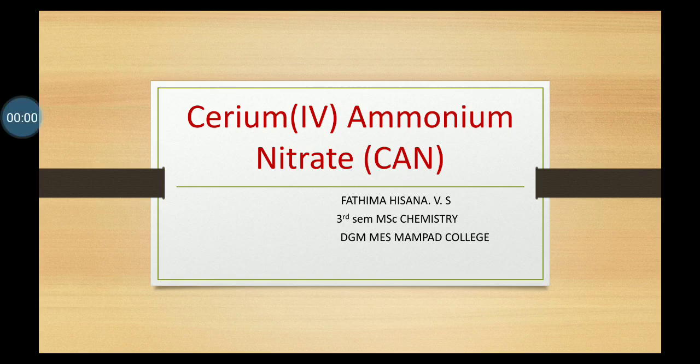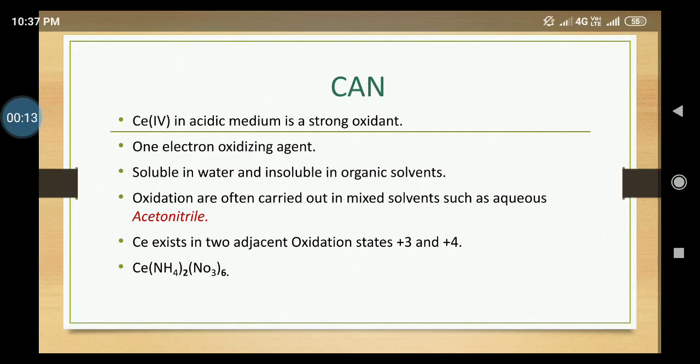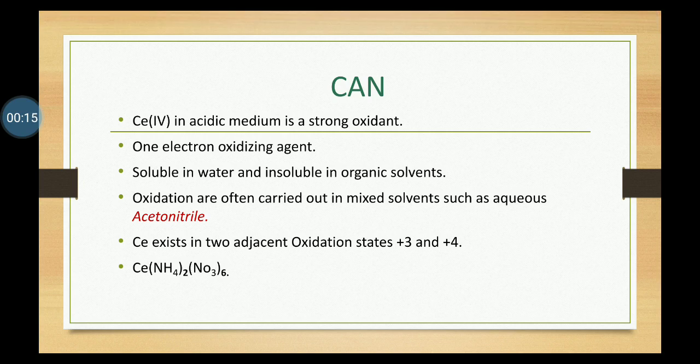Now I am going to discuss CAN, ceric ammonium nitrate. It is a strong oxidizing agent in acidic medium. It is a one electron oxidizing agent. It is soluble in water and insoluble in organic solvent. CAN is orange red in color. It exists in two adjacent oxidation states, +3 and +4.